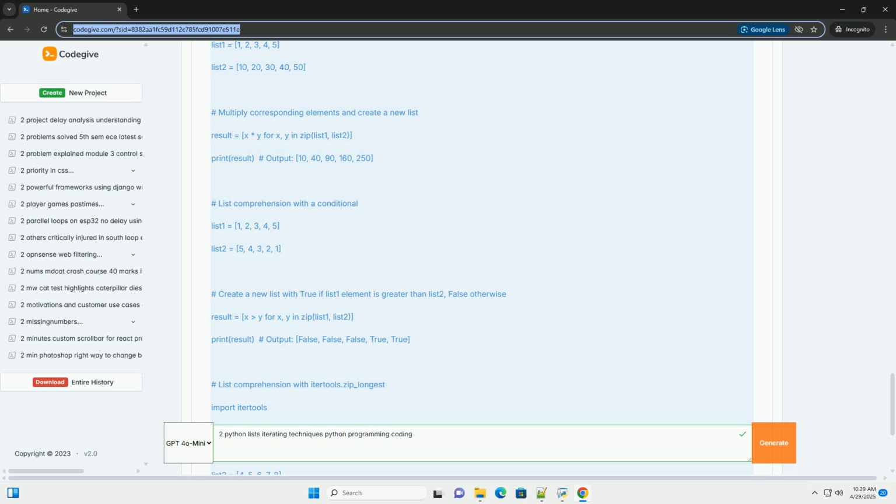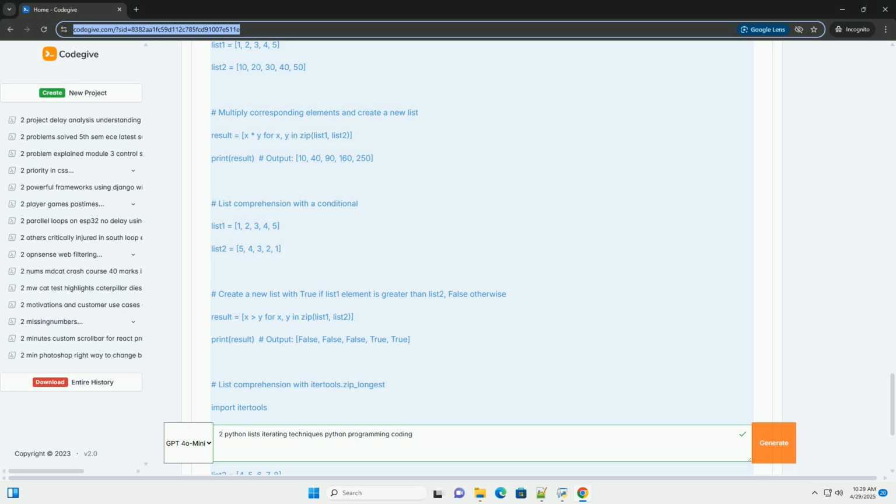1. itertools.zip_longest(list1, list2, fillvalue='N/A'): this creates an iterator that yields tuples. When one list is exhausted, it uses the fill value, here 'N/A', to pad the missing elements. If you don't specify fillvalue, it defaults to None. 2. The for loop then processes the tuples as usual.